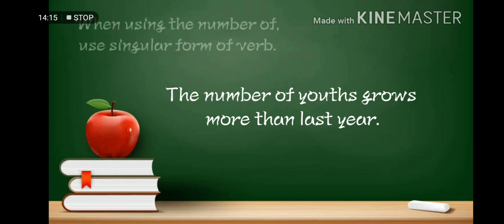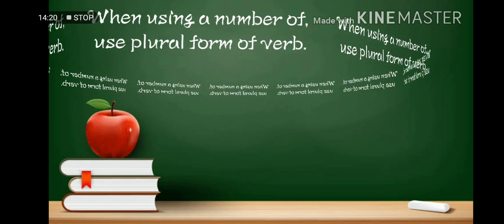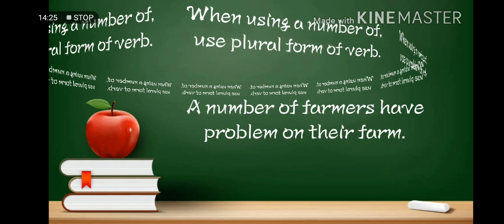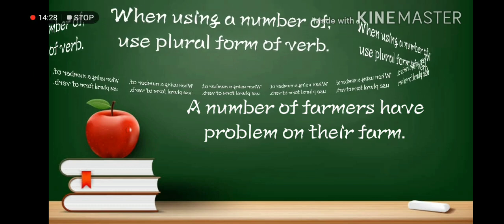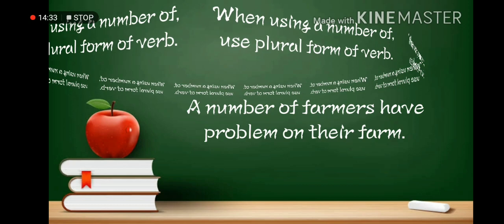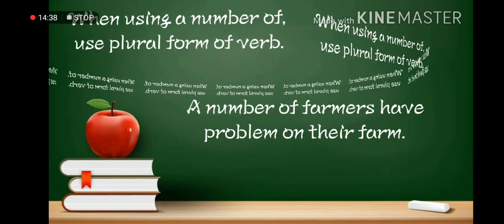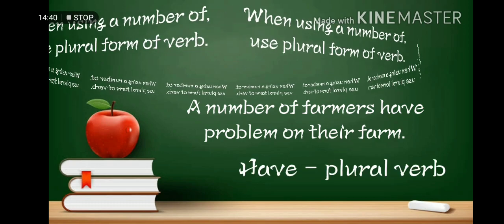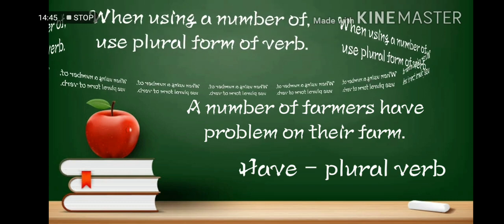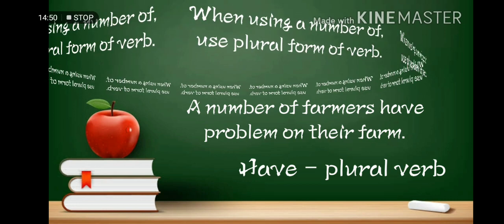So another is when using a number of, use a plural form of verb. A number of farmers have problems on their farm. So a number of farmers must take a plural form of verb because we use a number. But if we use the number, there we will use a singular form of verb.